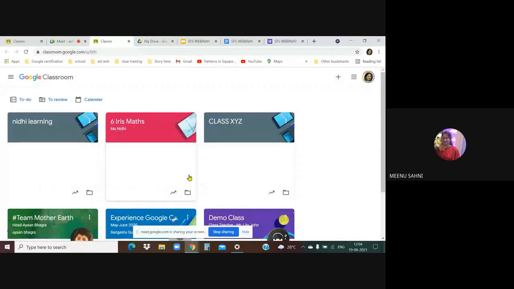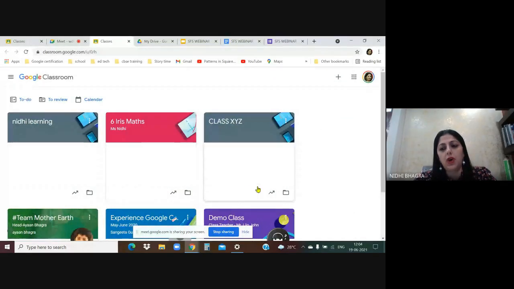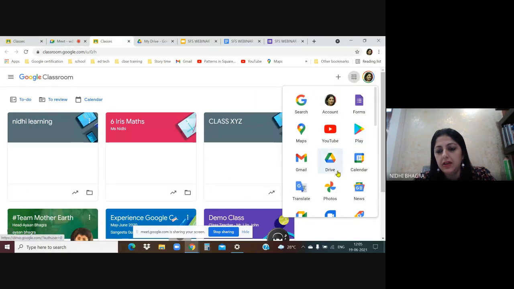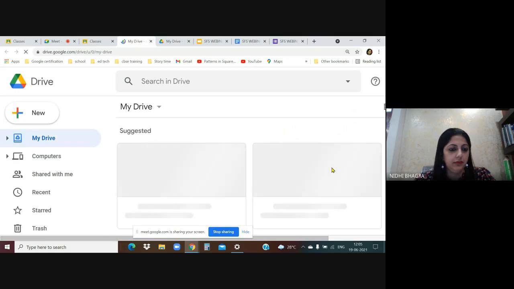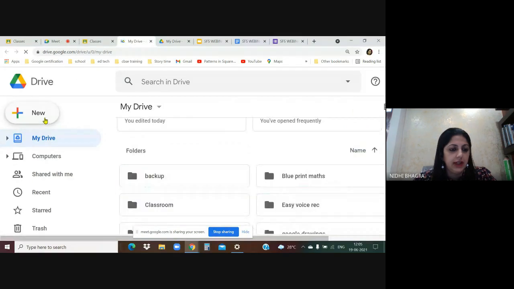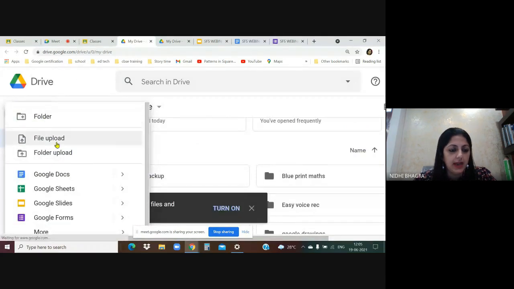Okay. So to start with Google Drawings, first click on these 9 dots, Google App Grid. We will click on this Google App Grid and here click on Drive. Then click on New and here you will see the option More.